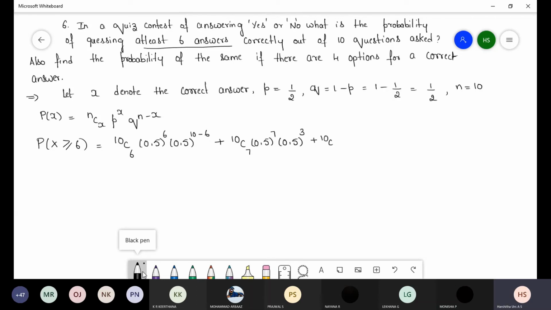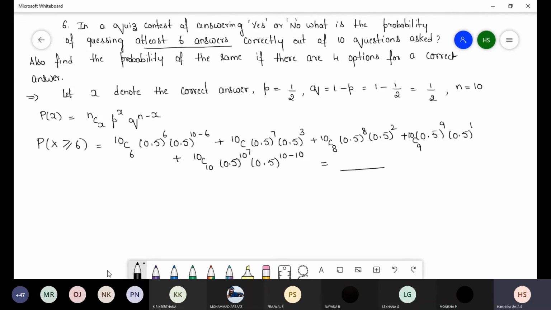Next 10C8, 0.5 whole power 8, 0.5 whole power 2 plus 10C9, 0.5 whole power 9, 0.5, 10 minus 9 is 1, plus 10C10, 0.5 whole power 10, again 0.5, 10 minus 10.